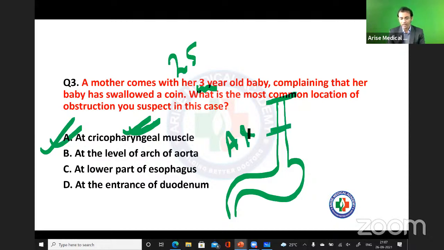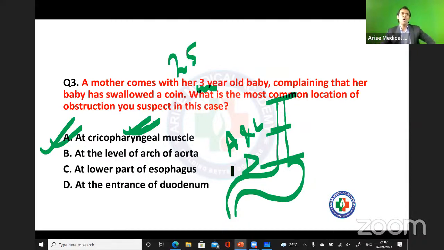A and L, at the level of the arch of aorta and the left bronchus, right? Arch of aorta and the left bronchus, fine. And what about the third constriction? What about the third narrowing? That will be at the diaphragm level.